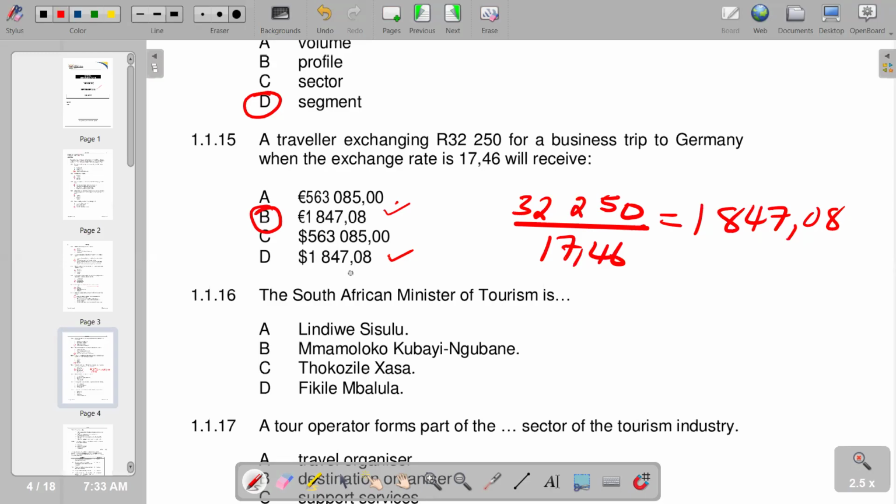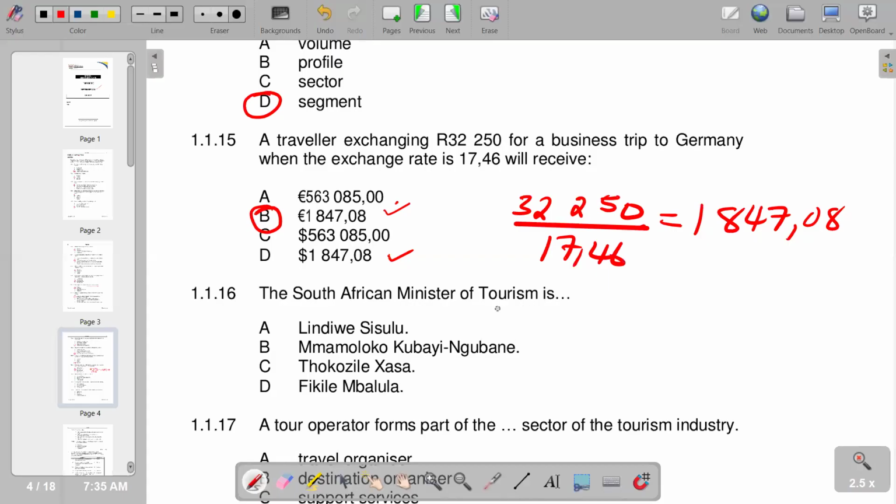Then you go to number 16, South African Minister of Tourism. Remember, this question paper is for 2022, which means you have to be in line with the current Minister of Tourism. Therefore, the current Minister of Tourism is Patricia de Lille. So this is the current Minister of Tourism.